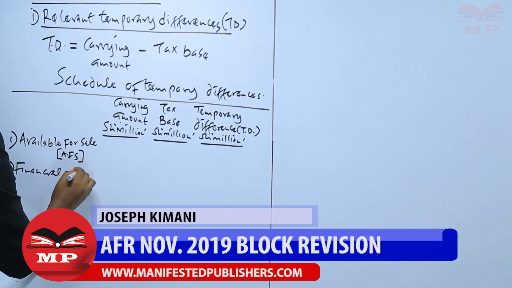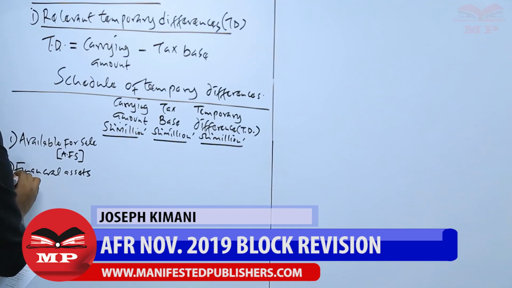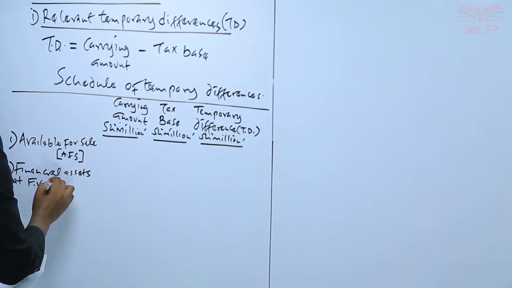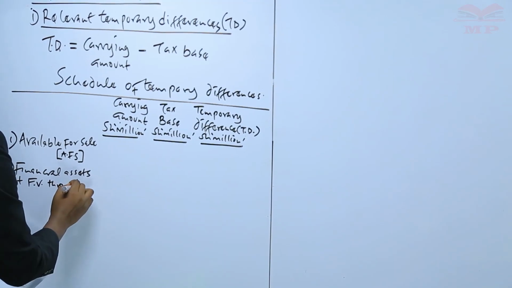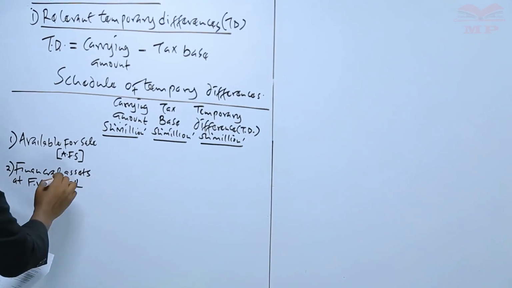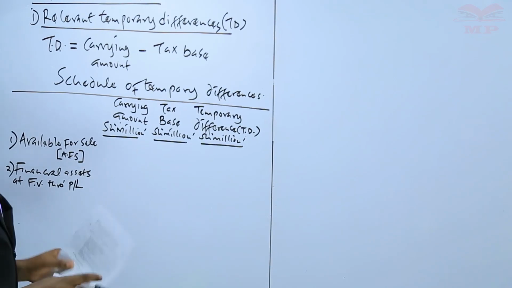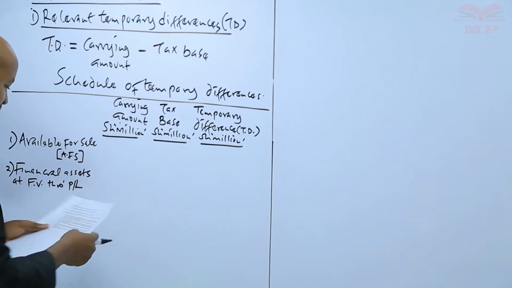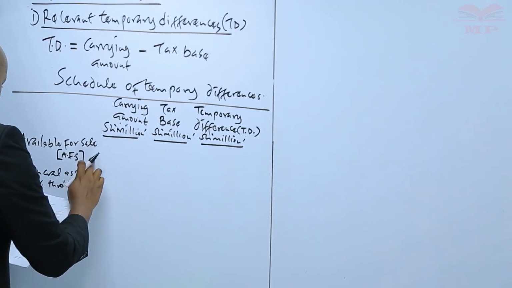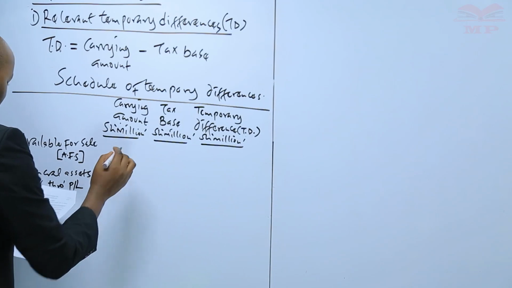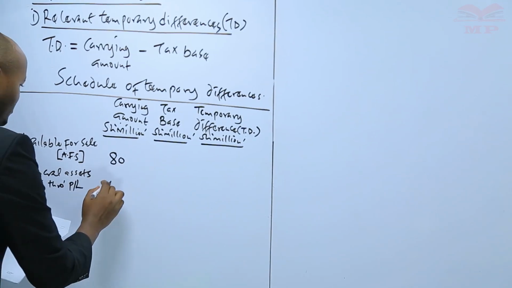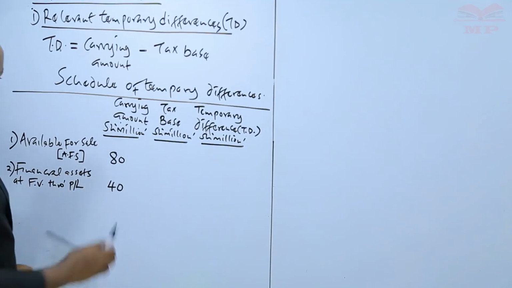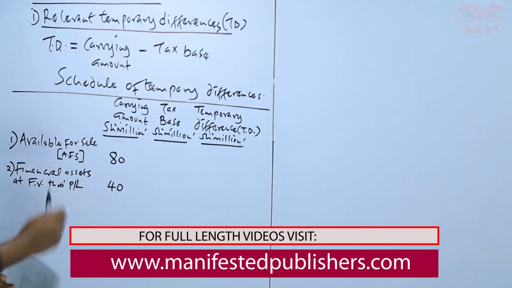Financial assets at fair value through profit and loss. So first of all, you're given their carrying amount. Carrying amount is never a charge here because this always will be given. So carrying amount for the available for sale financial asset, that is given as 80. And for the financial asset at fair value through profit and loss, that is given as what? 40 million.